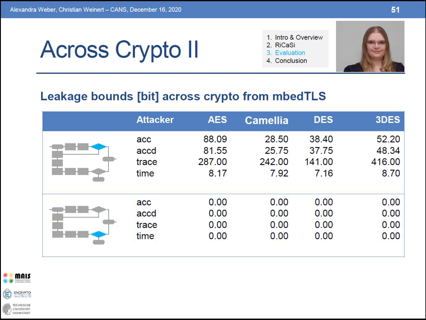We also applied RiCaSi to other crypto implementations beyond AES, namely to Camellia, DES, and Triple DES from EmbedTLS. Again, the original implementations had all non-zero leakage bounds, and after the application of the second phase of RiCaSi, we get zero leakage guarantees for all of these implementations. That is, the RiCaSi toolchain is effective across the different AES implementations and across the different crypto implementations in our evaluation.